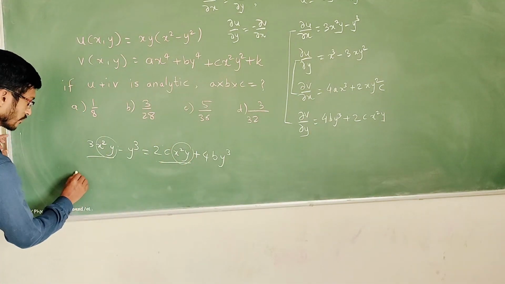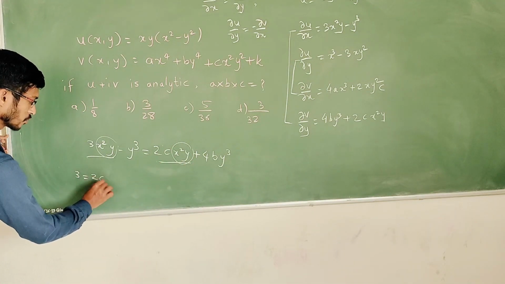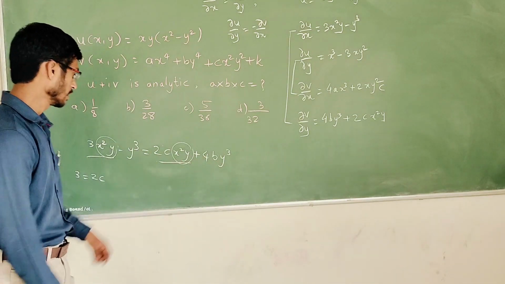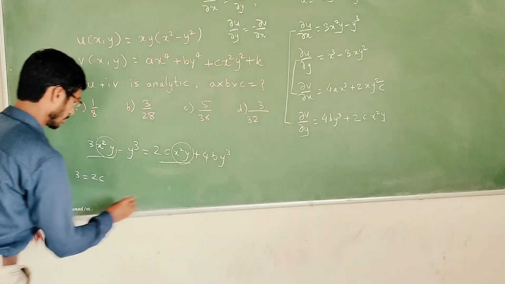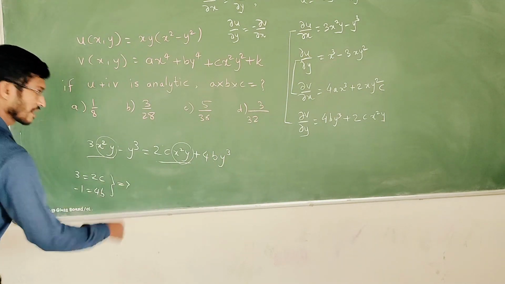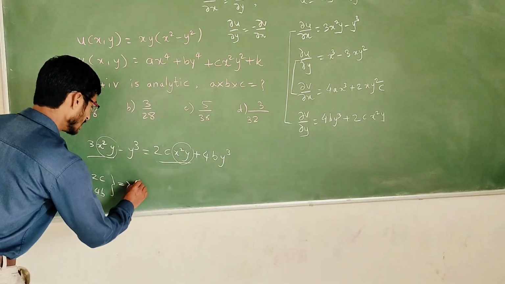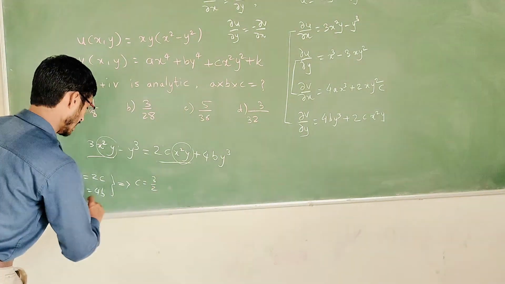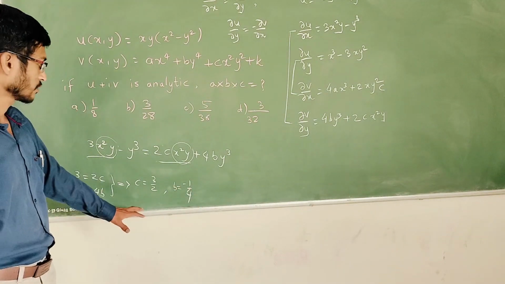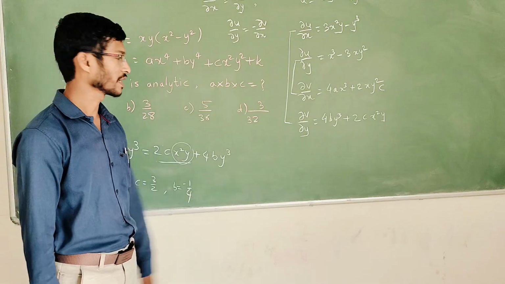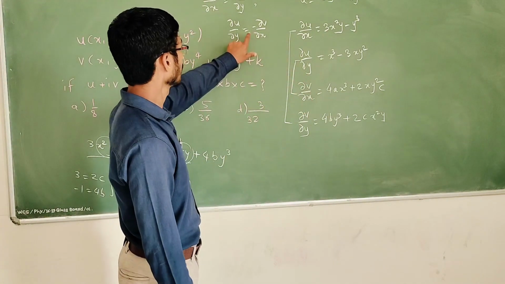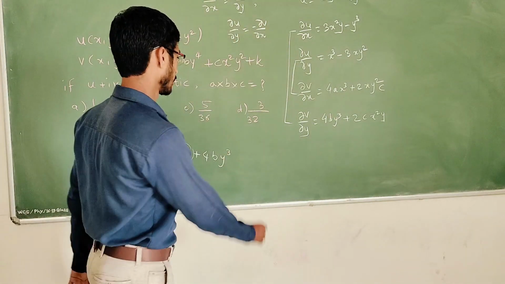So I will get an equation from here, 3 is equal to 2c. And if I compare the y cube part, minus 1 is equal to 4b. So from these two, I will get c is equal to 3 by 2 and b is equal to minus 1 by 4. Now I also want a, because we want the product of a, b and c. So I will use the other derivatives, but with an extra minus sign.